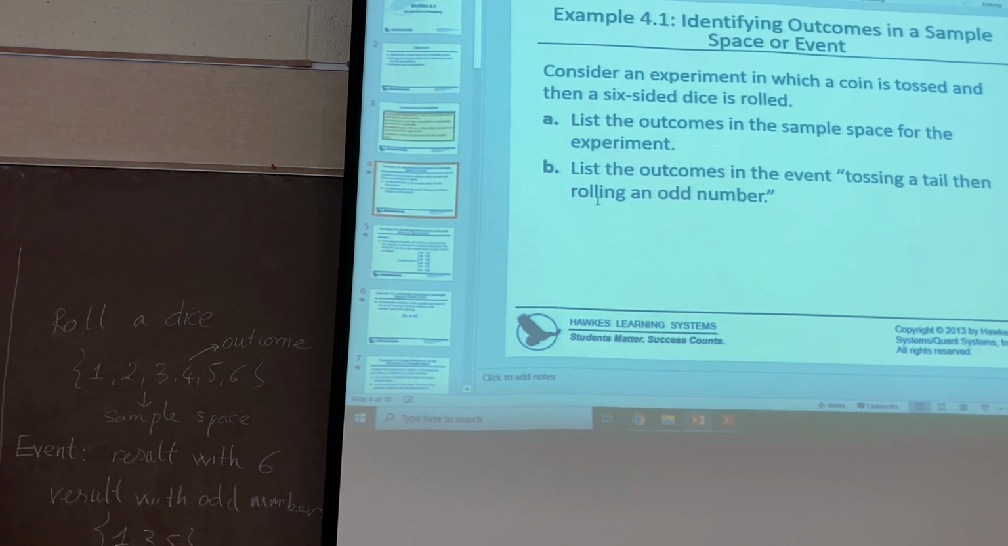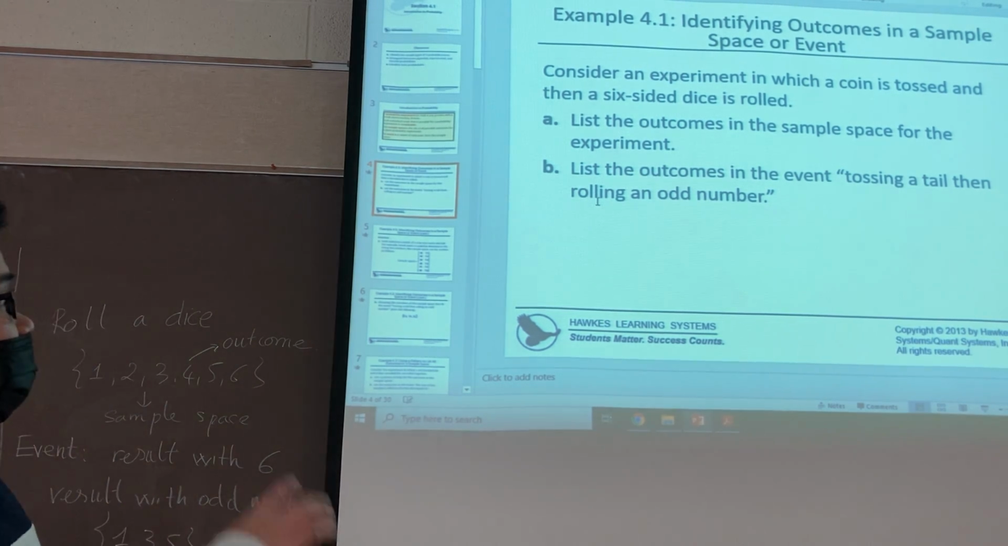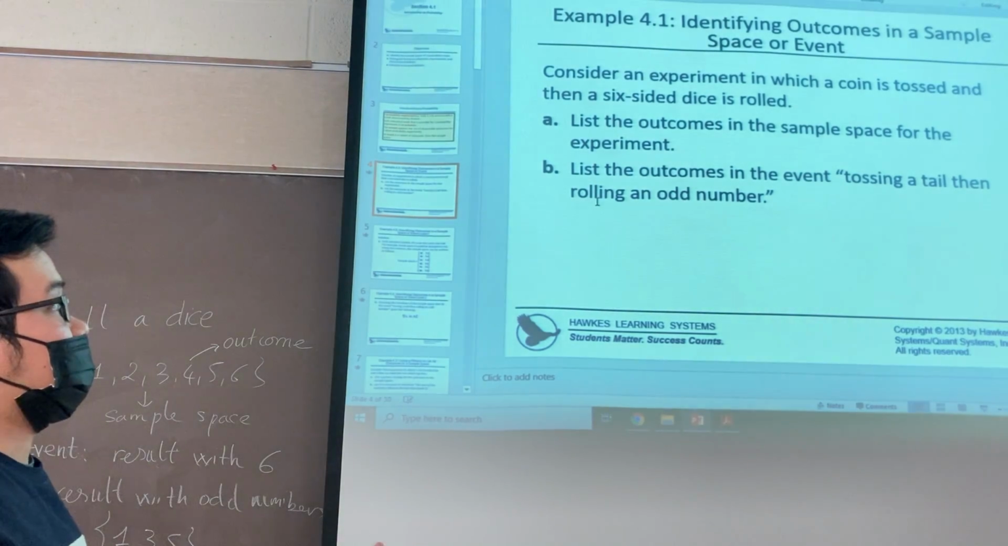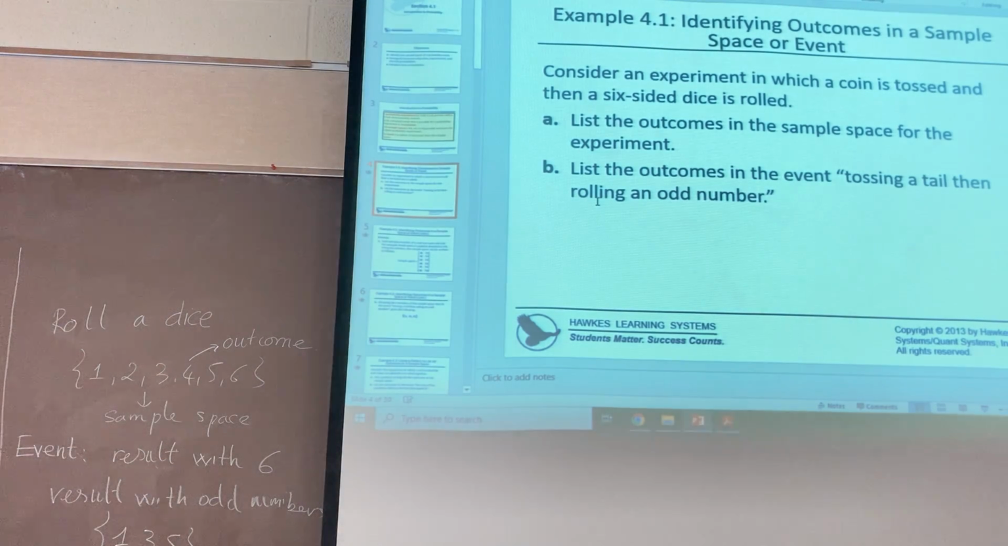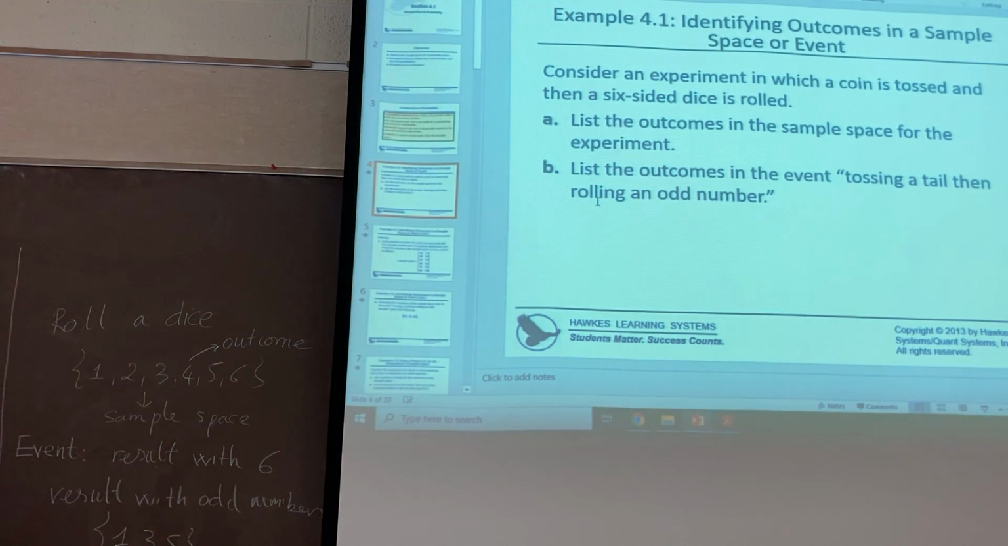So I will give you another example about this. I will consider an experiment with a coin toss and then a 6-sided die roll. That means I will toss a coin first, and after that I will roll a 6-sided die. That's 2 processes, right? 2 stages. The question here is: list the outcomes in the sample space for the experiment. How to do that?